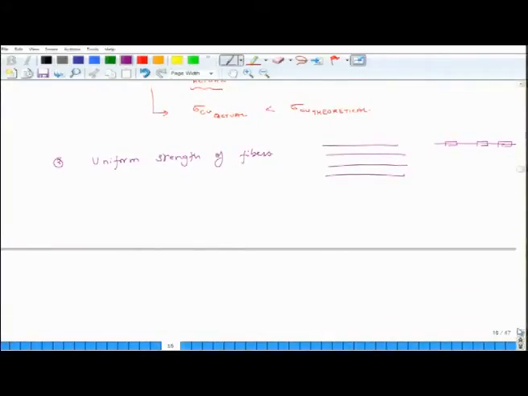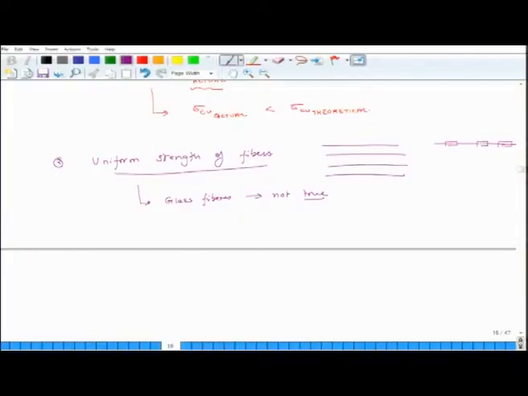Especially ductile fibers made of metals may have this property, their strength may be more or less uniform. But for glass fibers, this may not be true. There is a significant statistical variation.